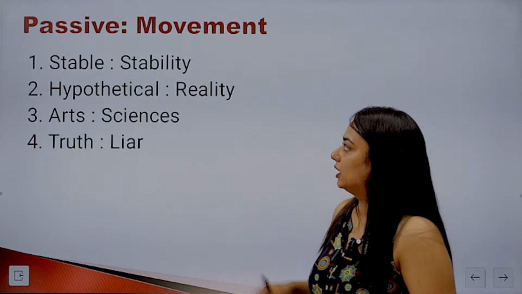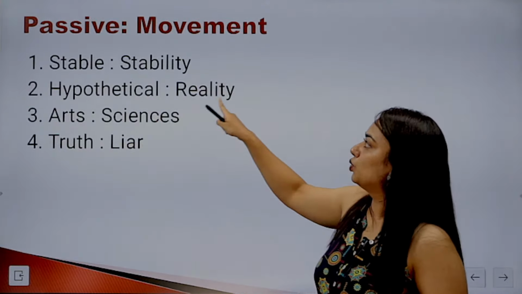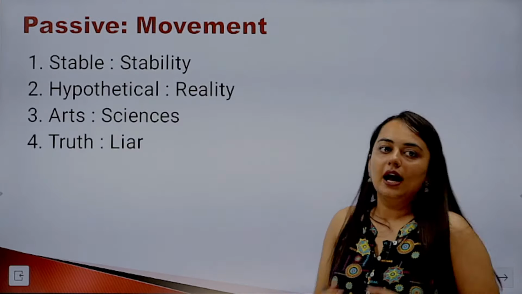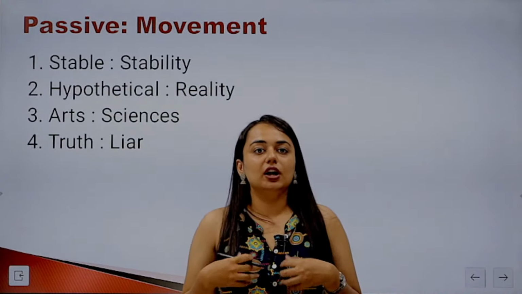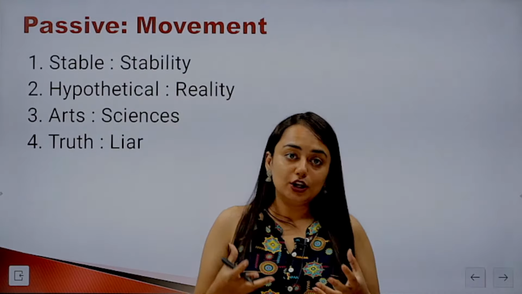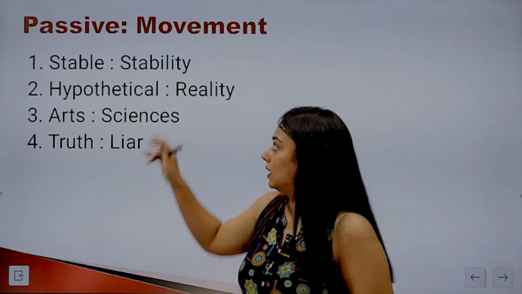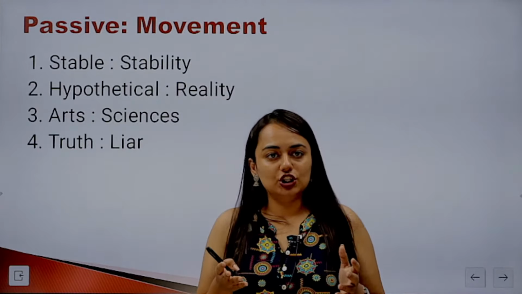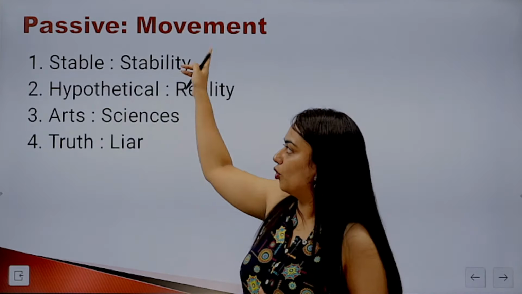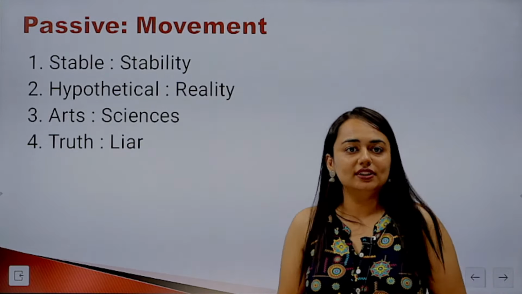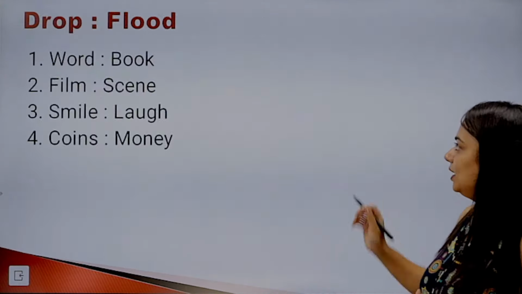So in this particular case, hypothetical is to reality in the same relationship as passive is to movement. Hypothetical is something that we assume, that we imagine, and then we go on to try to prove it to be true. So it lacks reality in the initial stage. Again, as passive lacks movement, hypothetical lacks reality. Wasn't that an easy and interesting one as well?